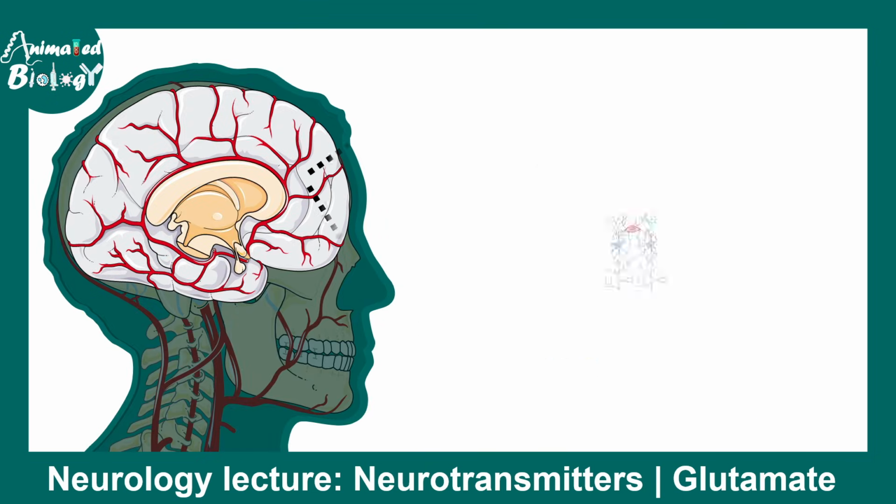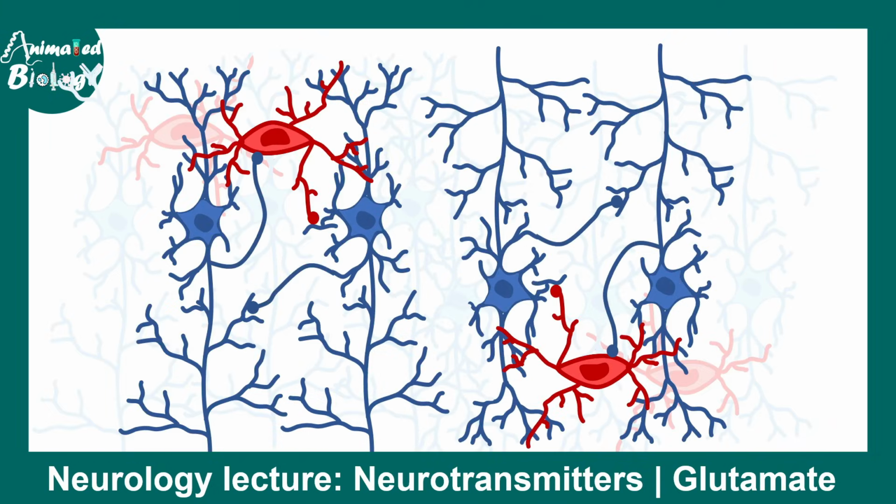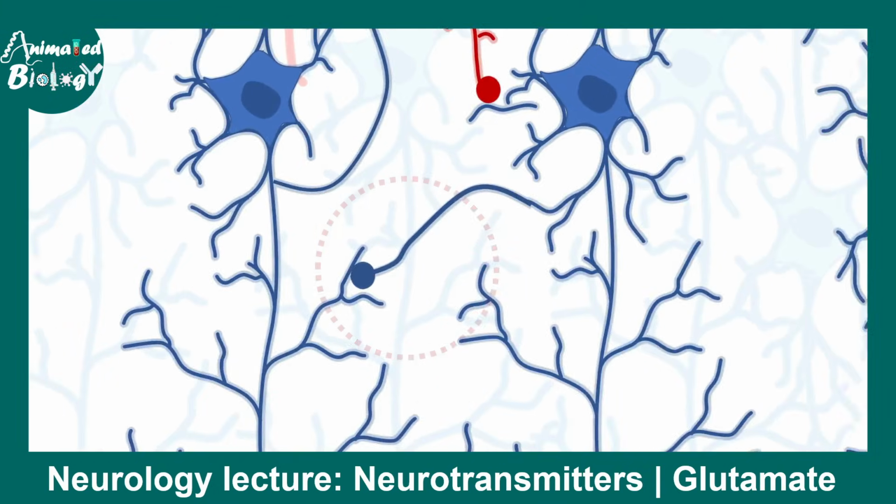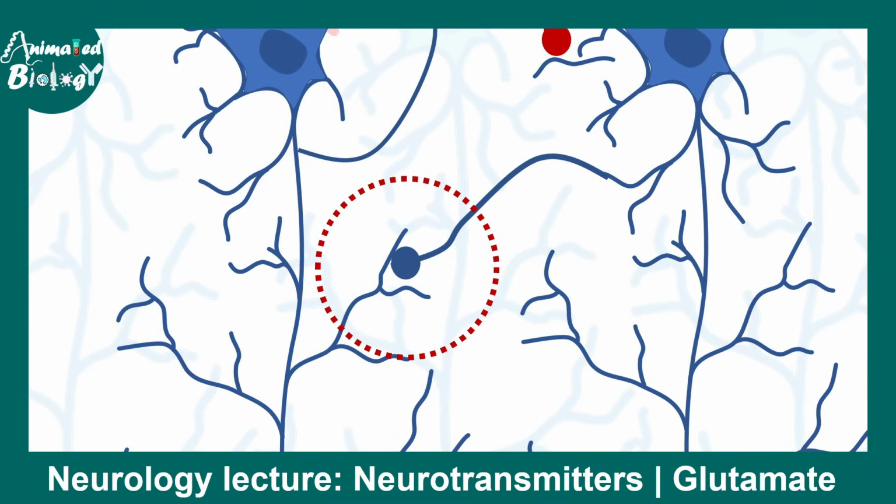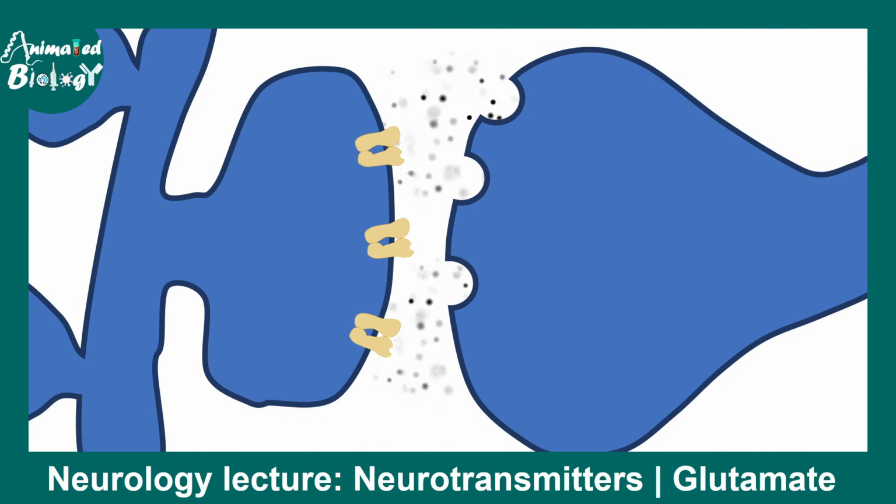So inside our brain, there are billions of neurons connected with each other with trillions of synapses. And there are neurotransmitters secreted from these terminals of the neurons that help one neuron to communicate with another neuron. And there are many kinds of neurotransmitters. In this video, we are talking about glutamate.